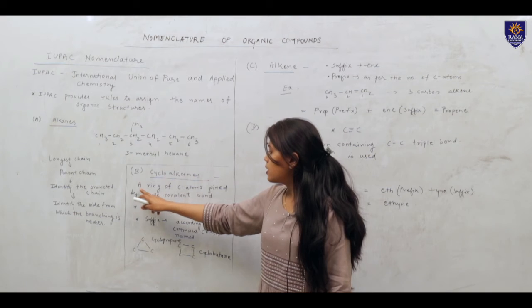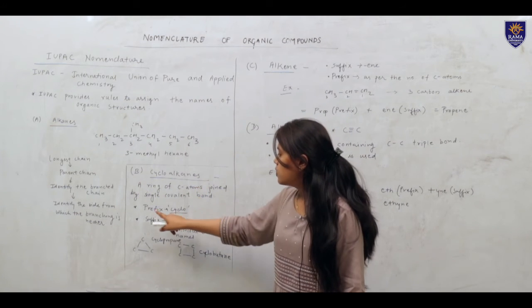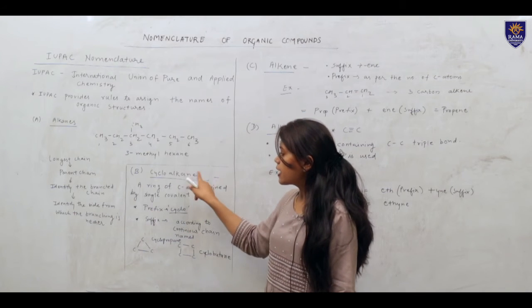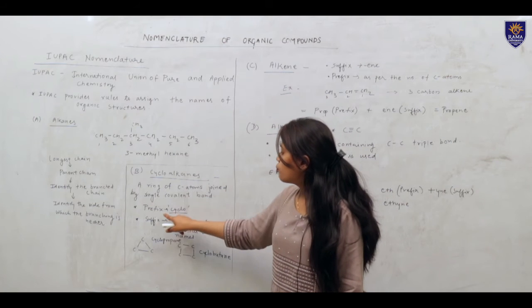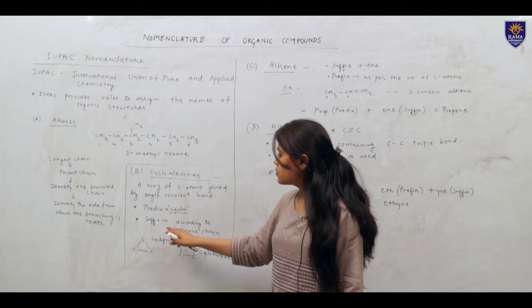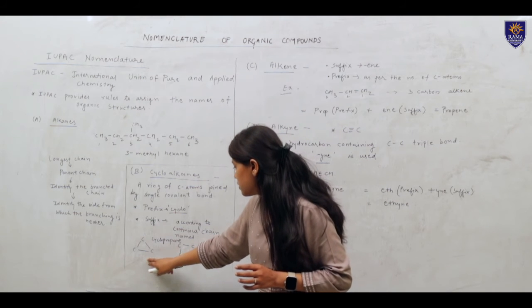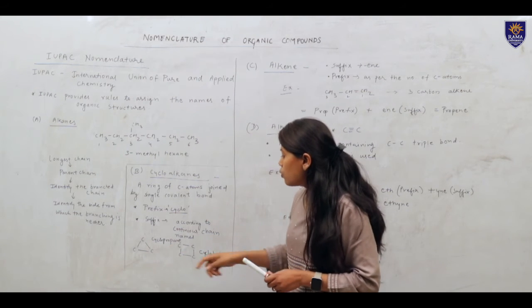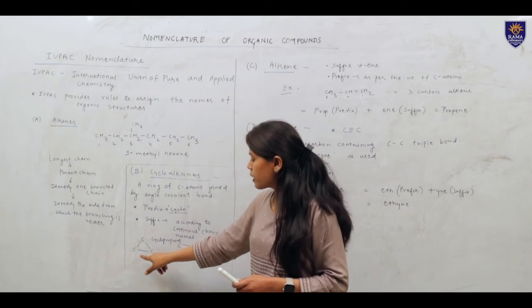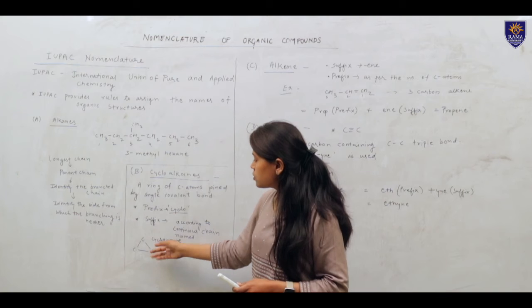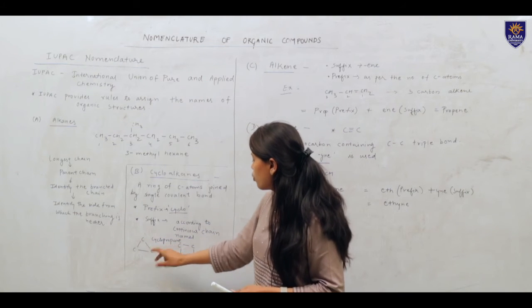Coming on to cycloalkanes. What are cycloalkanes? A ring of carbon atoms joined by single covalent bonds. These are cycloalkanes. When we assign the names, the prefix cyclo is used and the suffix is according to the number of carbons present. For example, see here, cyclopropane. How is it cyclopropane? Propane for 3 carbons, and cyclo is attached in the prefix part because of this cyclic structure, that's why cyclopropane.